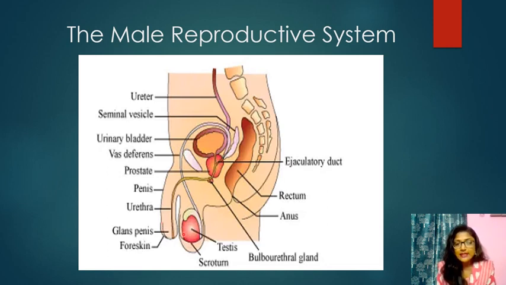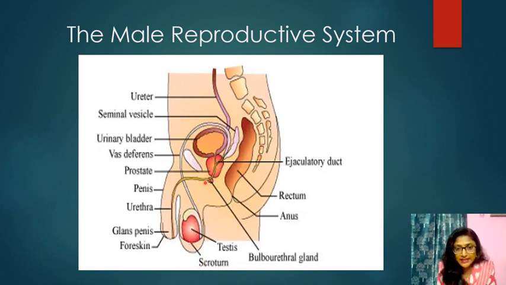This is the testis. It plays an important role because the sperm are produced in this testis. But the testis stays outside the body because it needs a lower temperature than the body temperature. At body temperature it's not possible for the testis to produce sperm. So it stays outside the body, covered by a pouch-like structure called the scrotum.